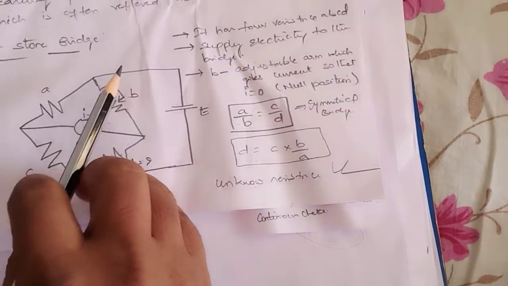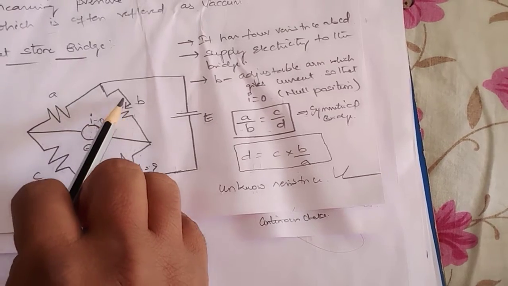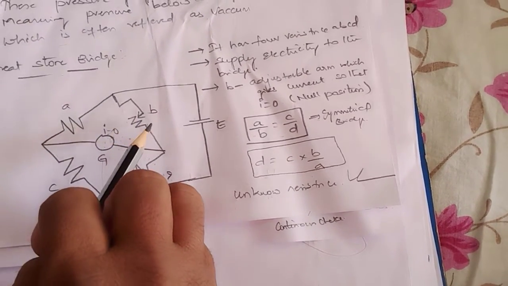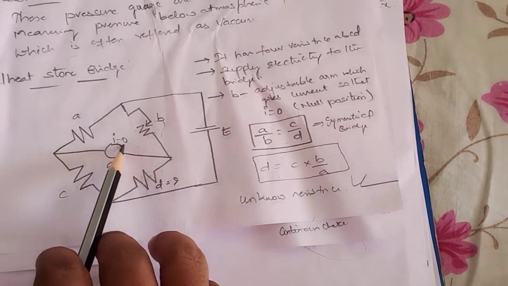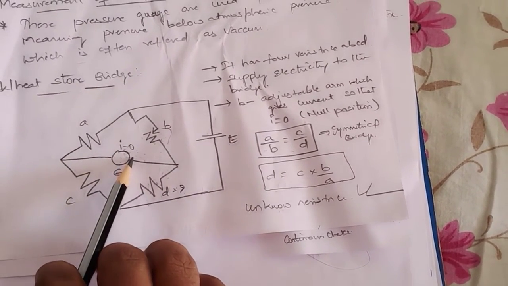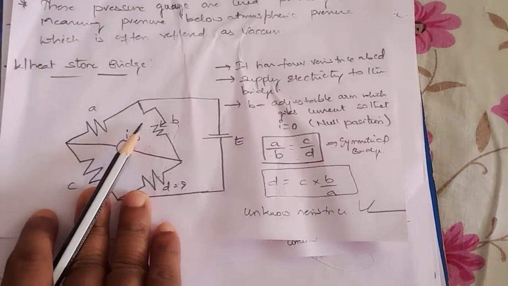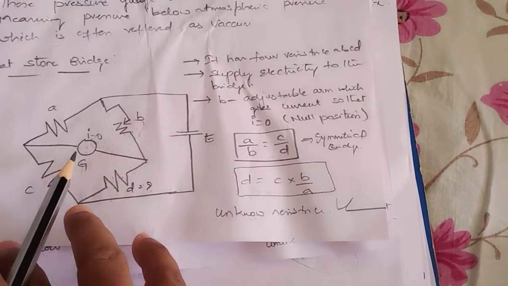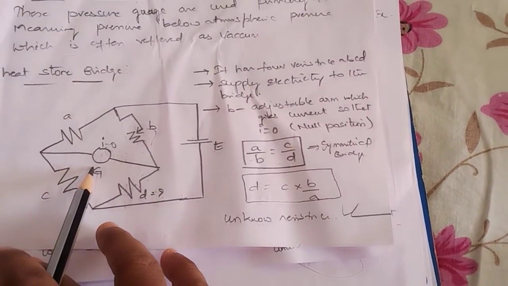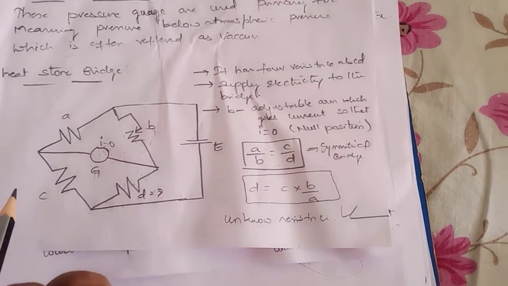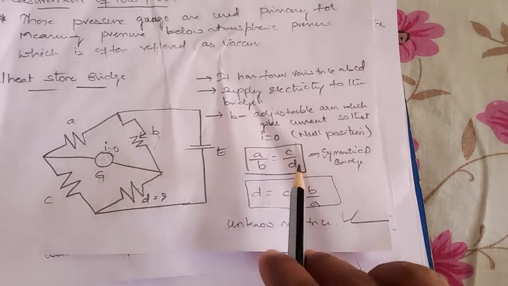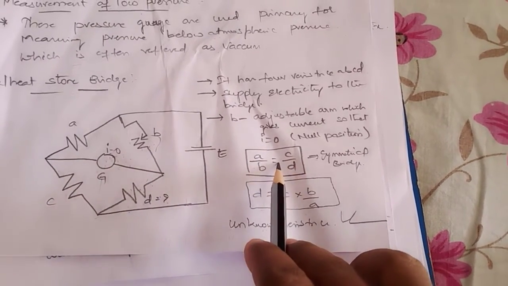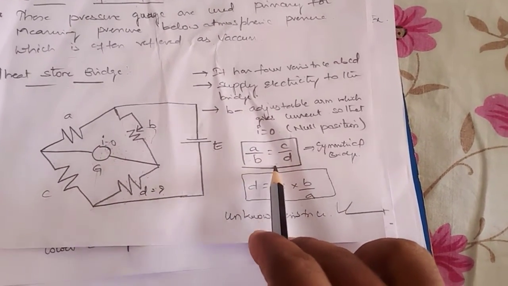is vary this particular resistance. This is the variable resistance, so we vary it in such a way that the galvanometer shows null deflection, that is I equals 0. Under such conditions, the bridge is said to be balanced. That condition is called a symmetry condition. At this condition, we find the resistance values as A by B equals C by D. This is under symmetrical bridge condition, or balanced condition, or null condition.